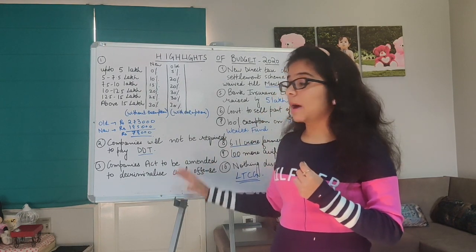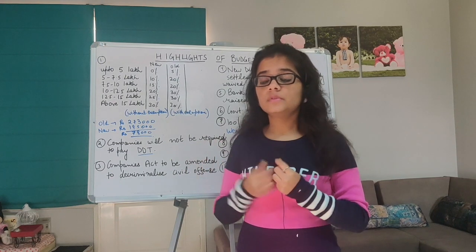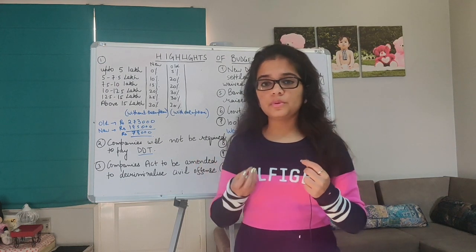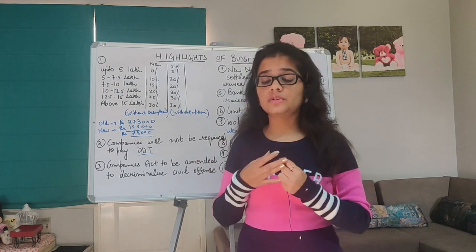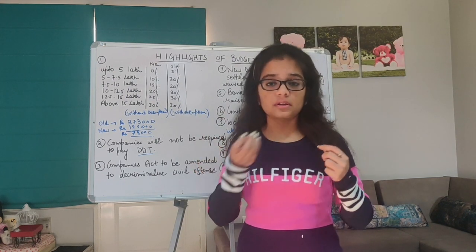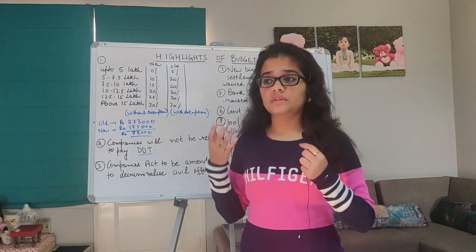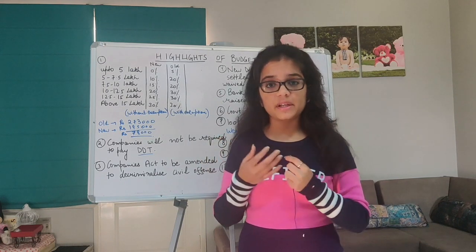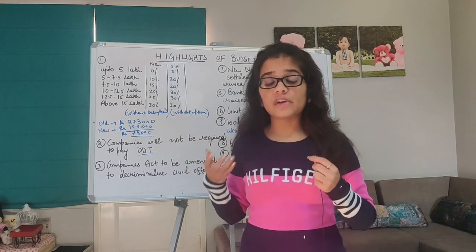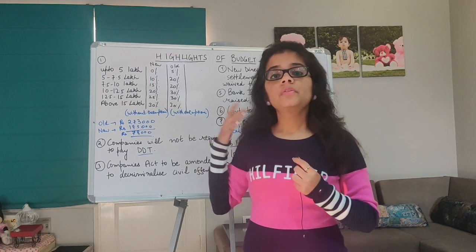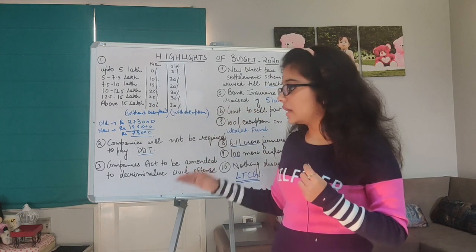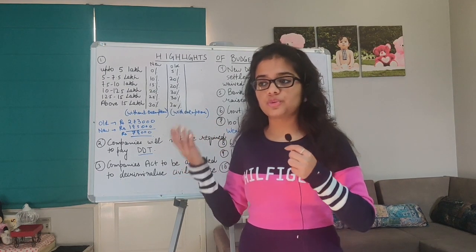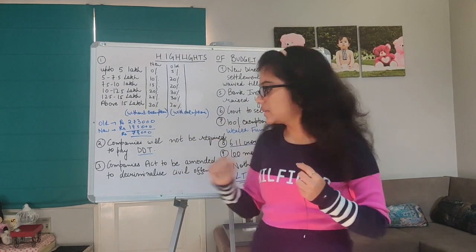The third highlight is Companies Act to be amended to decriminalize civil offence. So the Companies Act will be amended. The reason for this amendment is that if you did a very minute offense, there used to be a huge penalty, imprisonment for that minute offense. This used to build a lot of fear in the minds of people. This used to make doing business very difficult, and it used to have an effect on the investment as well. So now the Companies Act will be amended, and there are many criminal offences which will be changed into civil offence, right?